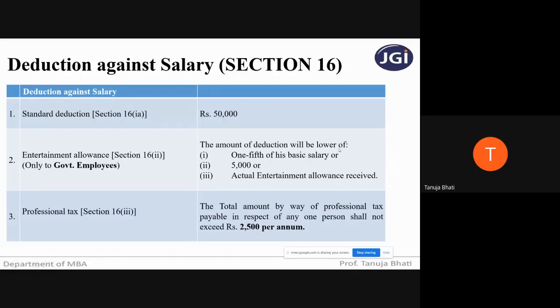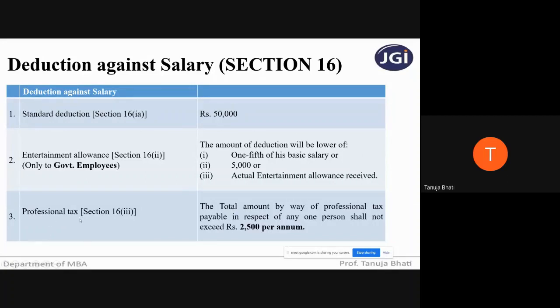The amount of deduction will be the lowest of one-fifth of his basic salary, or rupees 5,000, or the actual entertainment allowance received. Among these three, whichever is the lowest amount will be the deduction given under section 16, clause 2, that is entertainment allowance.